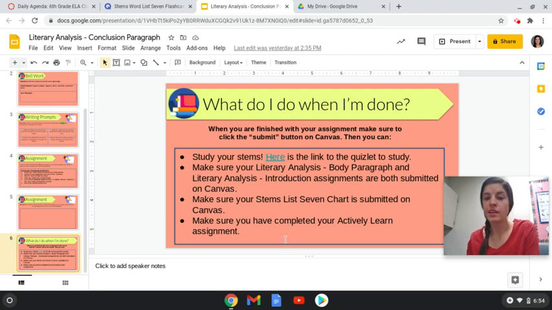All right, and then again, a couple things you can do when you're done. Make sure you're studying your stems. I linked the Quizlet again. Make sure you've turned in your body paragraph and your introduction paragraph for your literary analysis. I'm going to keep Zooming with people over the next couple days about those. Make sure your stems list 7 chart is submitted. So that was that assignment from Monday. And then finally, make sure you've completed the Actively Learn assignment from yesterday.